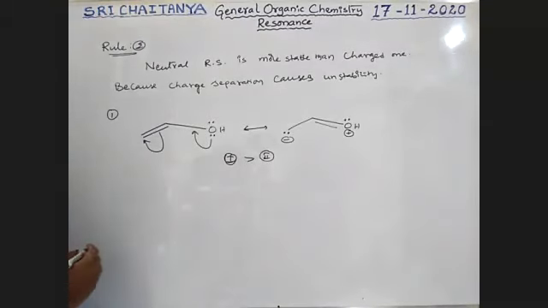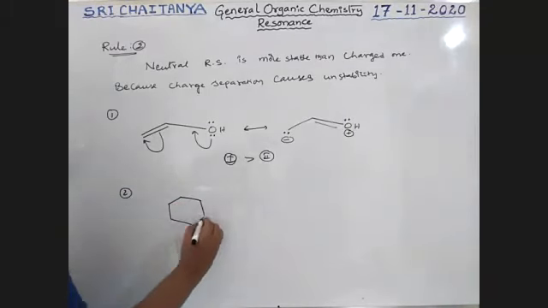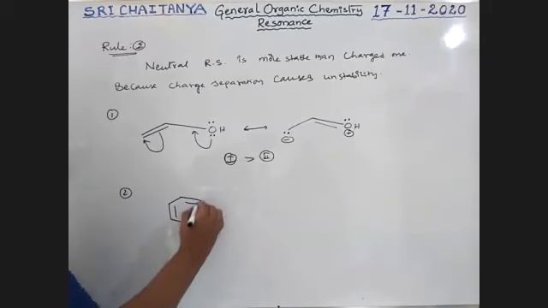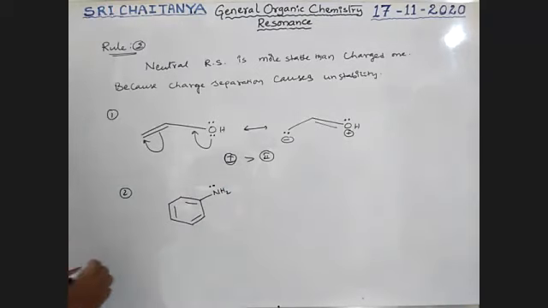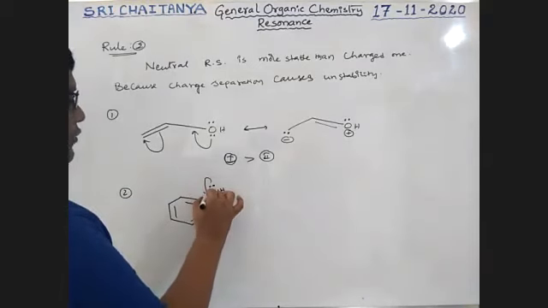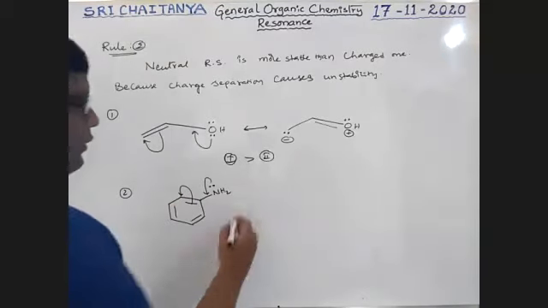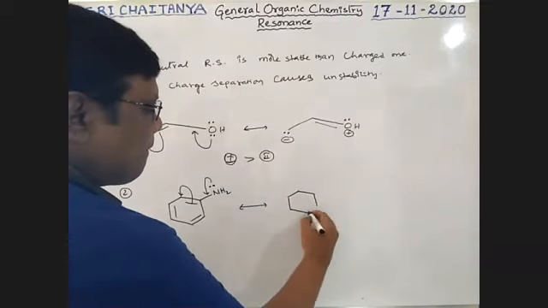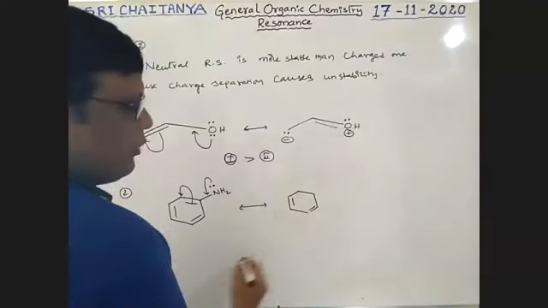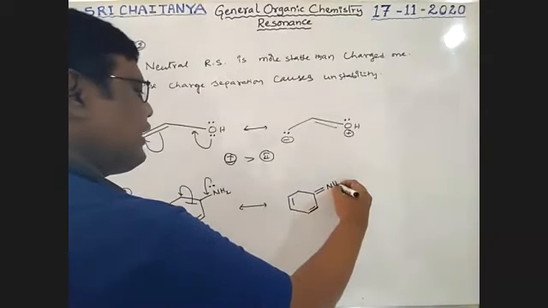Now, one more example, guys. I am taking NH2. Nitrogen has a lone pair, boys. This lone pair is shifted to this carbon, and the pi bond shifts to the oxygen, so this is in resonance with the second structure.